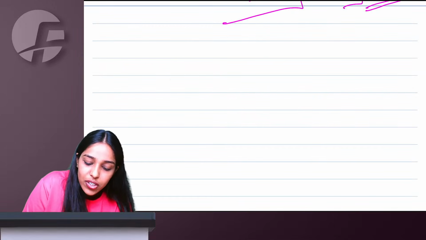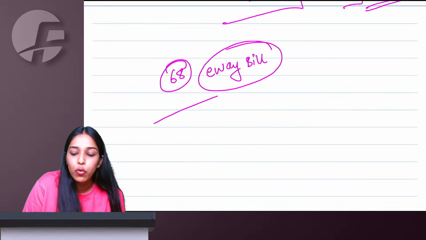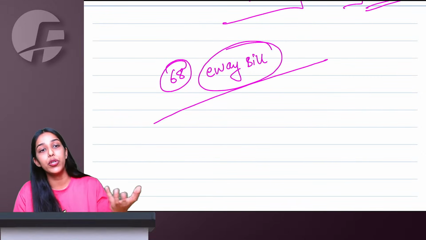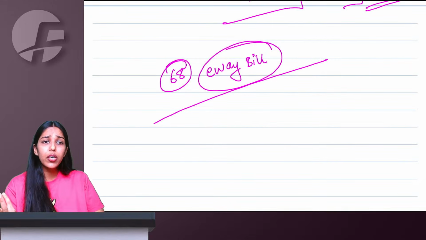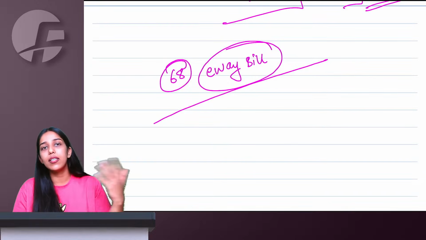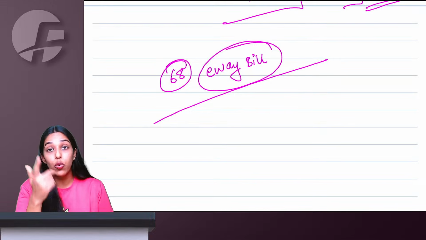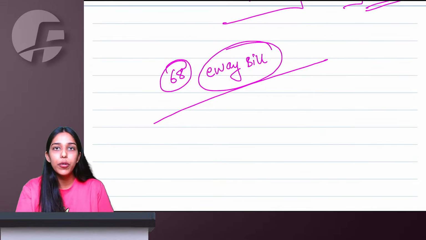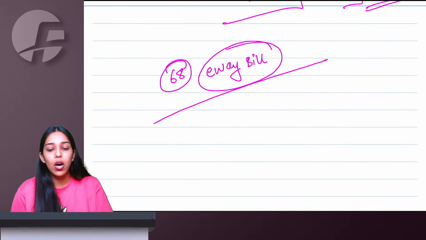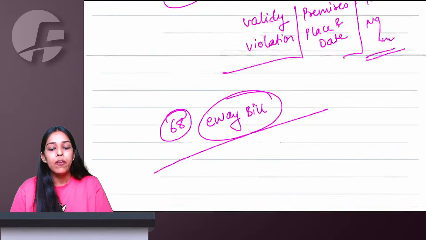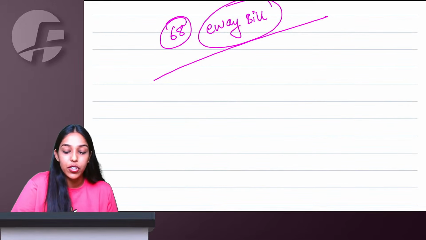Right, ma'am. Then section 68 is the e-way bill section, which is inspection during movement. If the consignment value of your goods is more than 50,000, then an e-way bill is mandatory. But for job work or handicraft goods, even less than this, for interstate movement, an e-way bill is mandatory. So in this case, if your consignment value is more and you have not generated an e-way bill, the officer can stop you and do inspection during movement, and here even authorization is not required. For normal inspection, authorization is required. For inspection during movement, even without authorization, the officer can stop and do inspection.